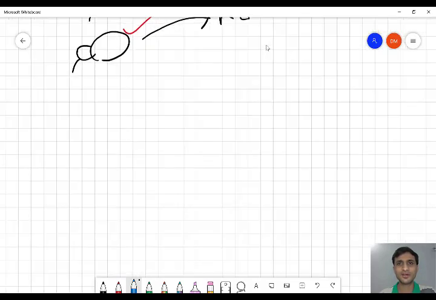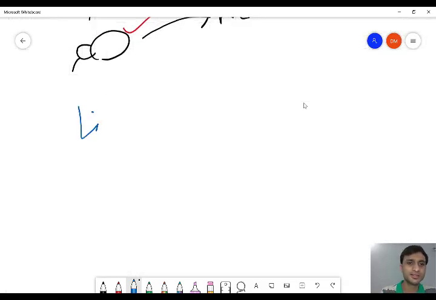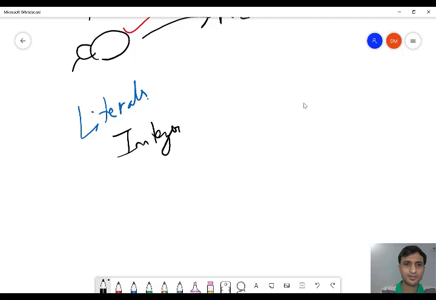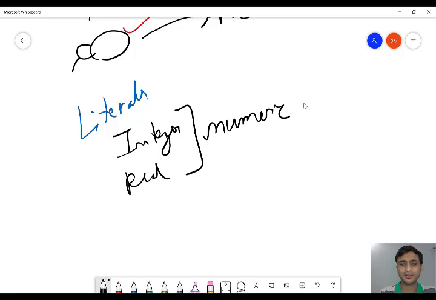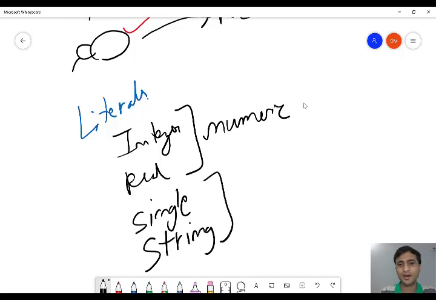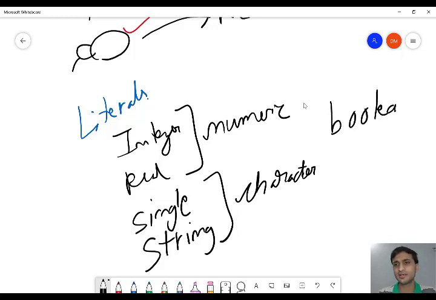In the last videos we studied about literals, right? Different types of literals: integer literals, real literals, both part of numeric literals. Then we studied single character literals and string literals, again part of character literals, and boolean literal. So a total of 3 literals subdivided into 5: integer, real, single character, string and boolean.